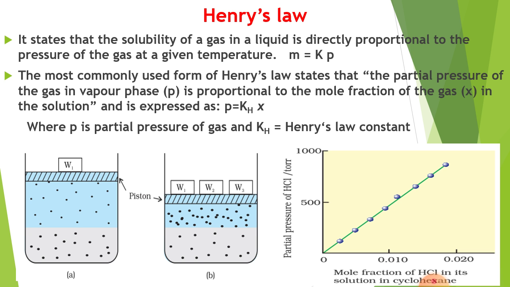Now look at diagrams A and B. Here we see a piston and some weight. If we increase the weight, as in diagram B, it shows more solubility of particles in the solvent. This can also be understood by the graph. One graph is drawn between the partial pressure of HCl and the mole fraction of HCl in its solution in cyclohexane. This will give a straight line.